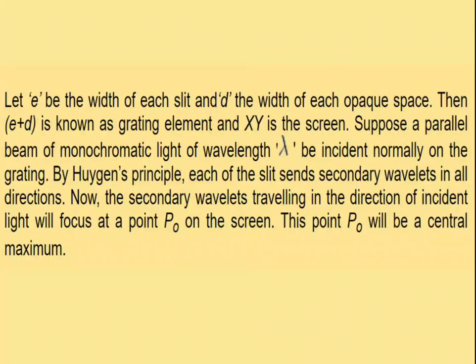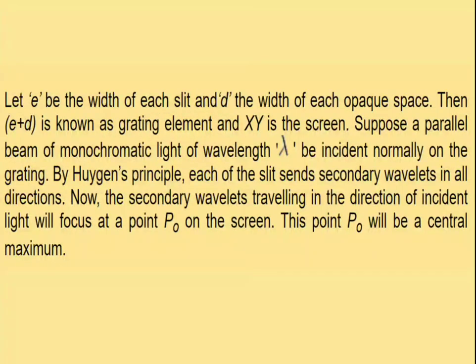Once again I repeat, grating element means e plus d. e is the width of each slit and d is the distance between the slits. So the sum of the width of the slit plus the distance between the two slits, e plus d, is known as the grating element.